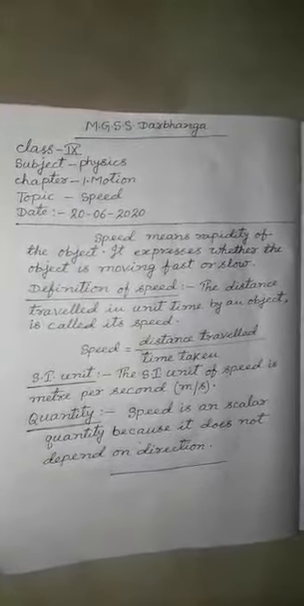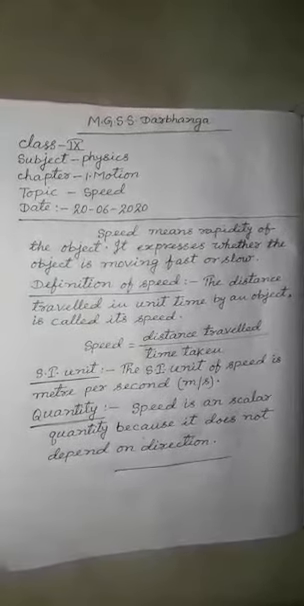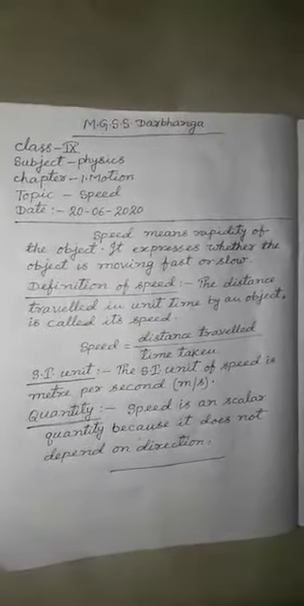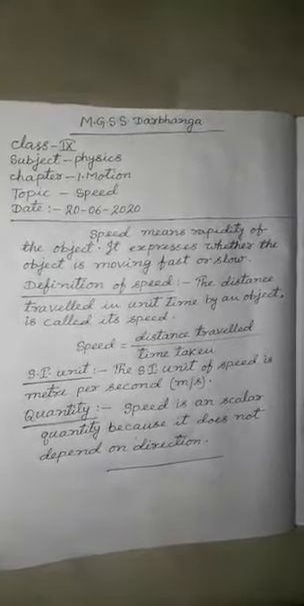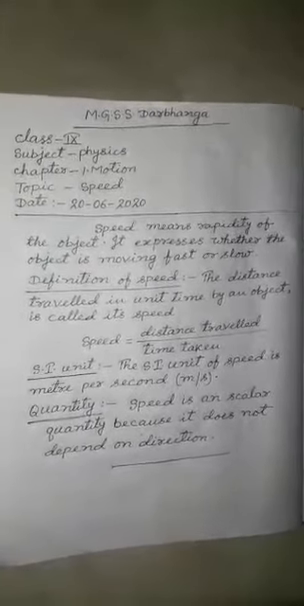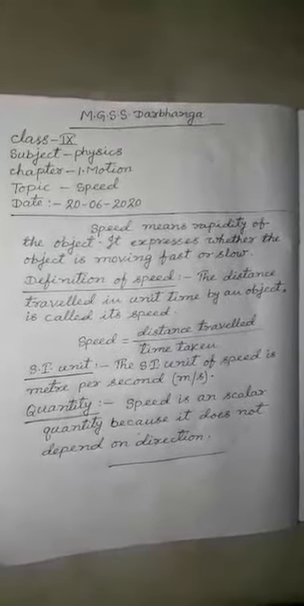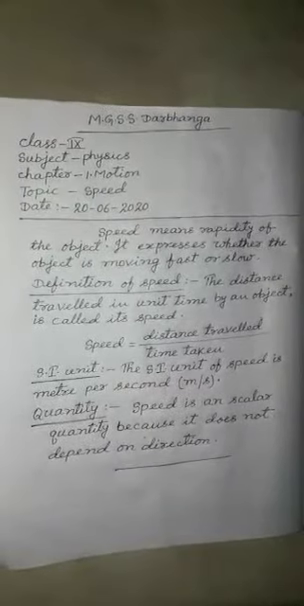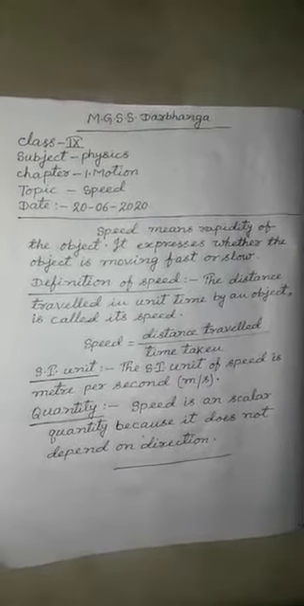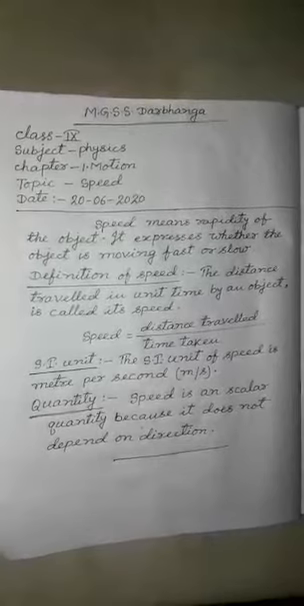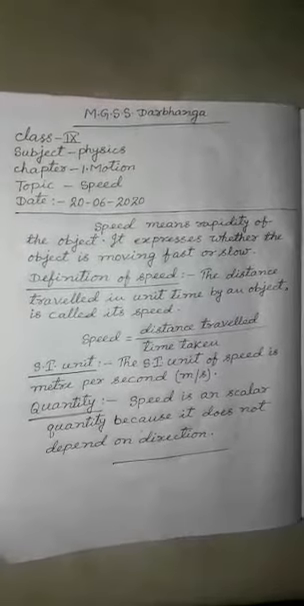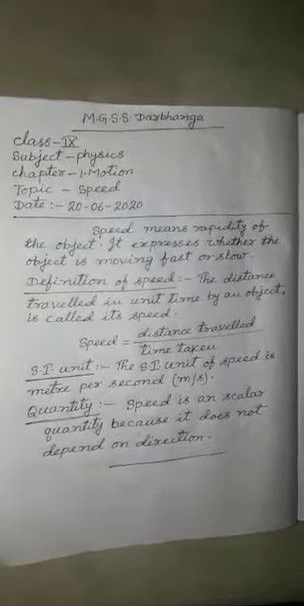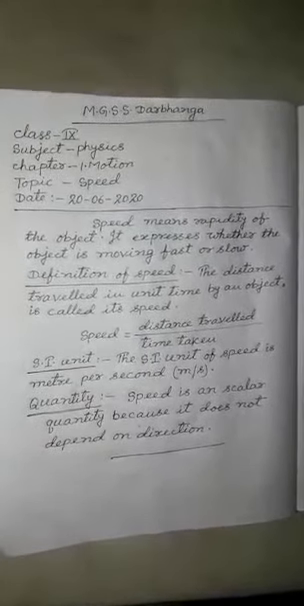Now, what type of physical quantity is speed? By definition, you know it is the distance traveled by time. Distance is a scalar quantity, not a vector quantity. Time is also scalar. Therefore, speed is a scalar quantity.